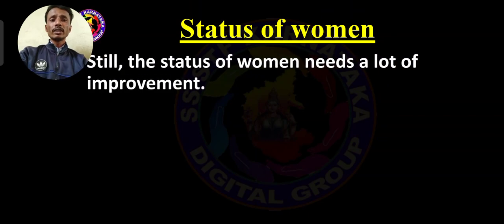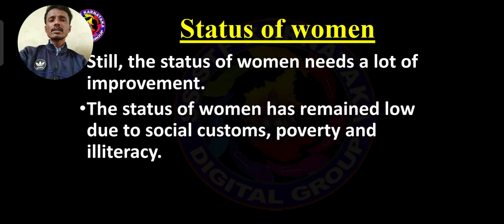Here see, still the status of women needs a lot of improvement, because the status of women has remained low due to social customs. So most of the customs are there. What we can say about ಮೂಢನಂಬಿಕೆಗಳು. Got it? See, up to 10th standard most of the females go to school, but after that only a few females go to college. Higher education, only a few. ಸೋಷಿಯಲ್ ಕಸ್ಟಮ್ಸ್ ಜಾಸ್ತಿ ಓದಿಸ್ಬಾರ್ದು ಹೆಣ್ಣು ಮಕ್ಕಳನ್ನ ಅಂತ ಕೆಲವರು, ಬೇಗ ಮದುವೆ ಮಾಡಿ ಕಳಿಸ್ಬಿಡಬೇಕು ಅಂತ ಇನ್ನು ಕೆಲವರು.